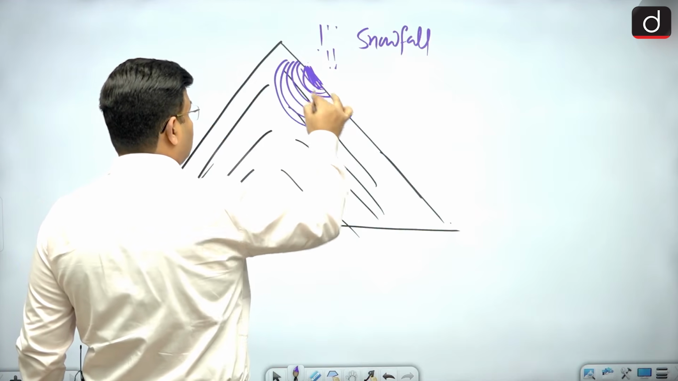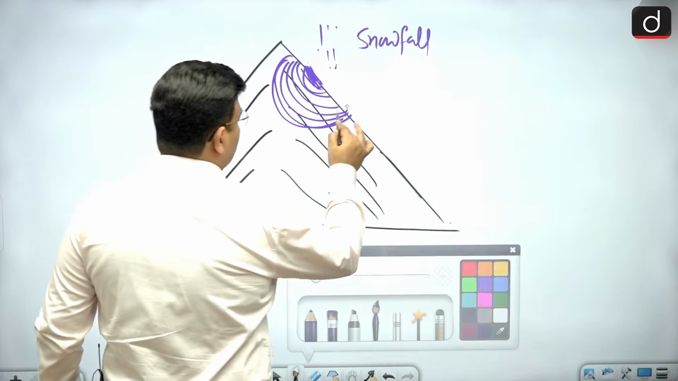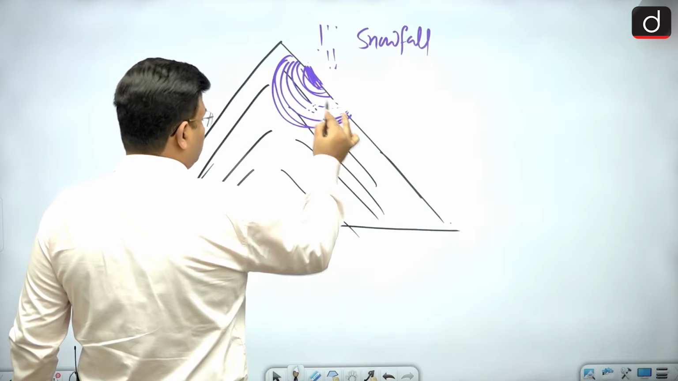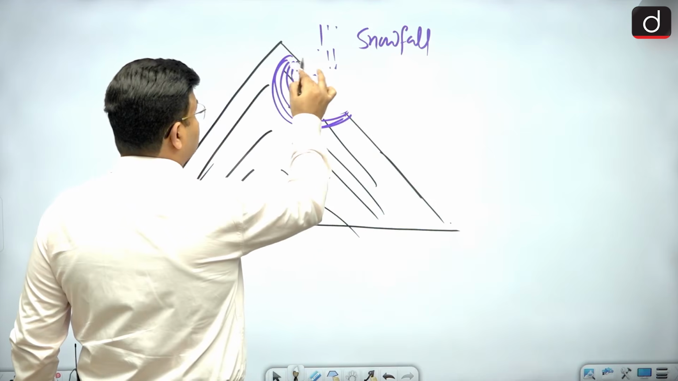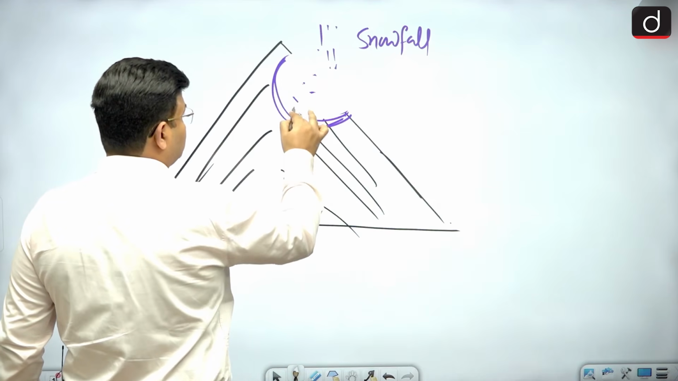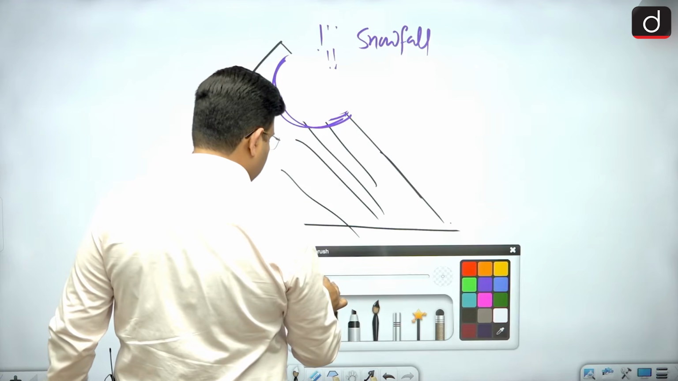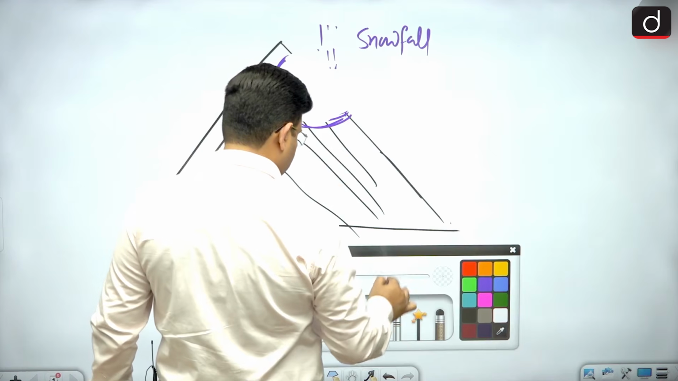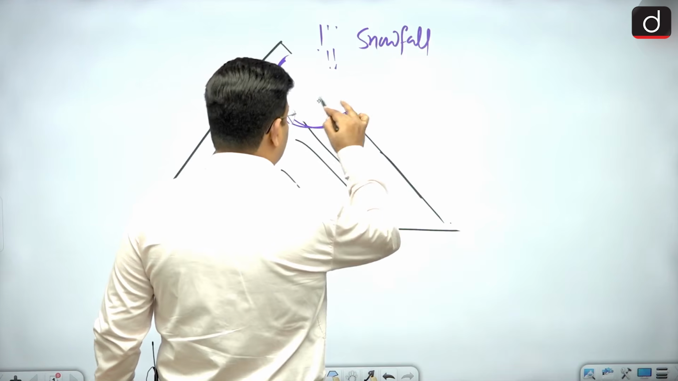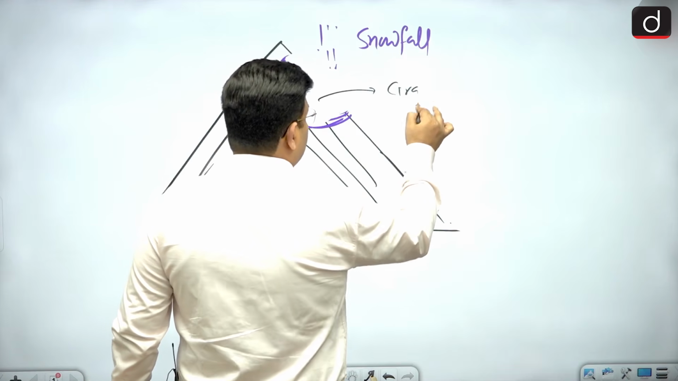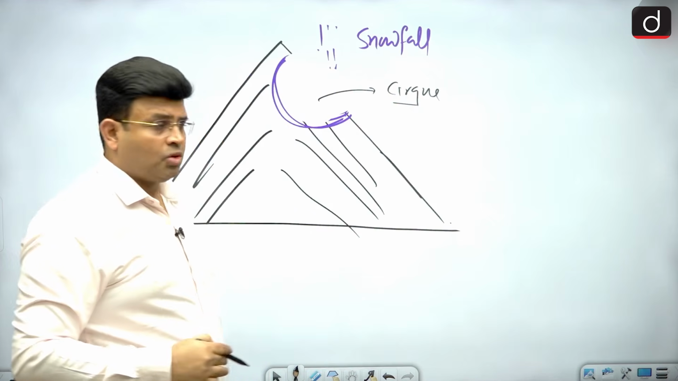And this kind of semicircular structure which is created is formed by the glacier over here. This glacier has eroded this region, and this kind of structure which is formed is known as a cirque. And the glacier in this one is known as a cirque glacier. This is a semicircular shape structure.